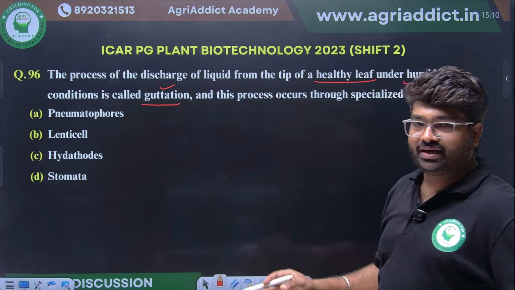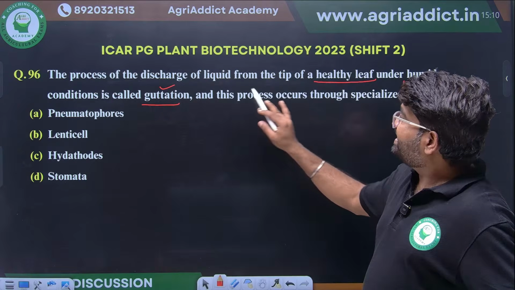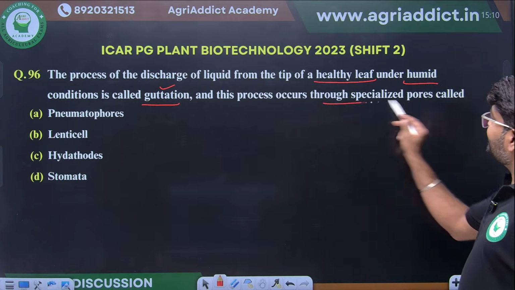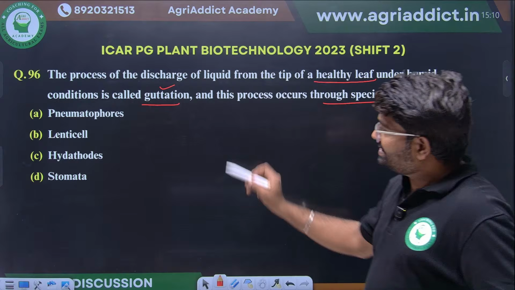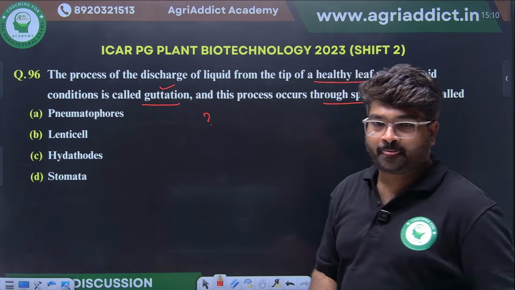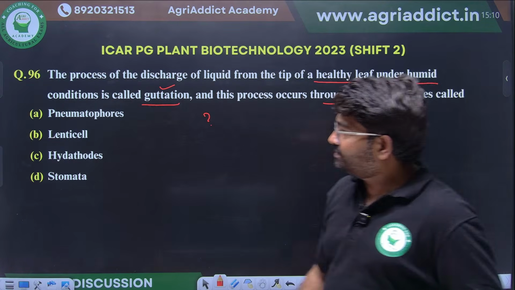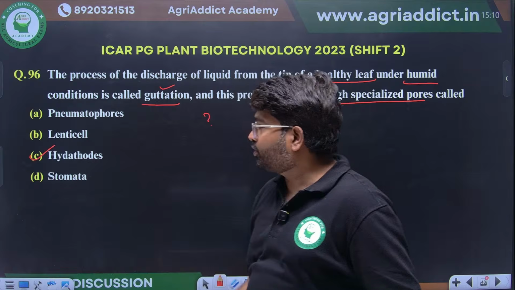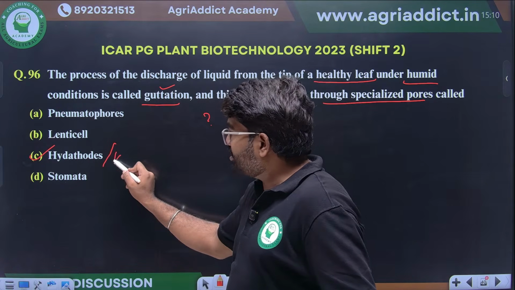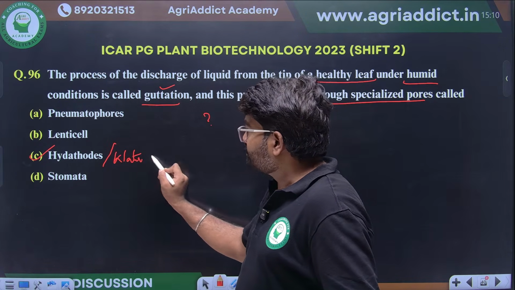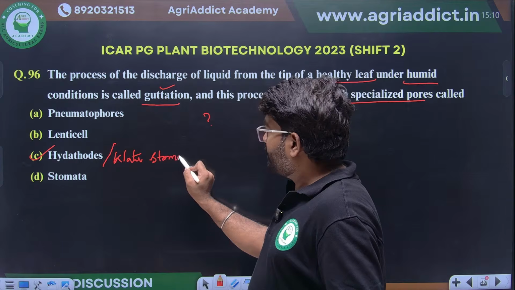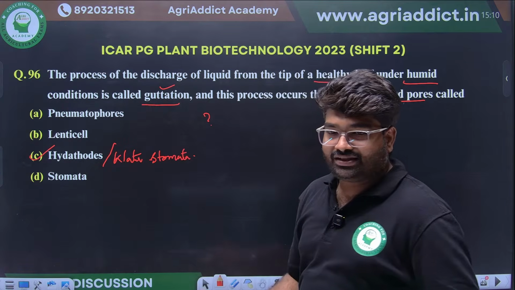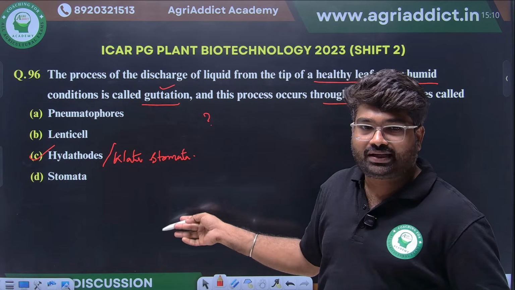Yes, they have given guttation. And this process occurs through specialized pores. What is that specialized pore name? Yes, excellent. It's the hydathode. This hydathode we can also call water stomata. Clear? Water stomata. They can also give this in the option.